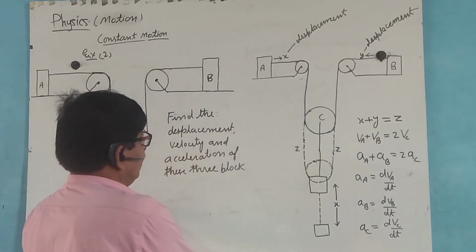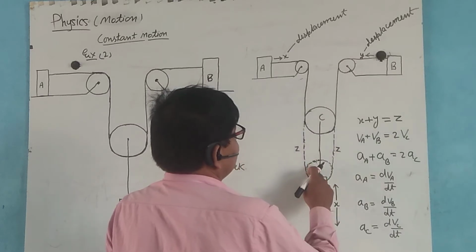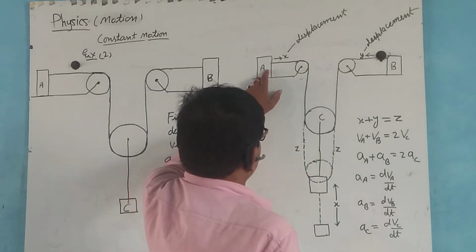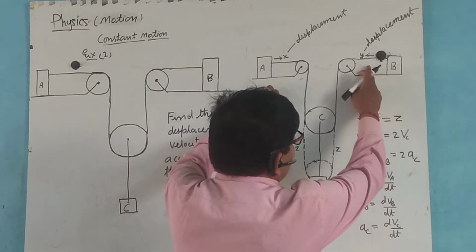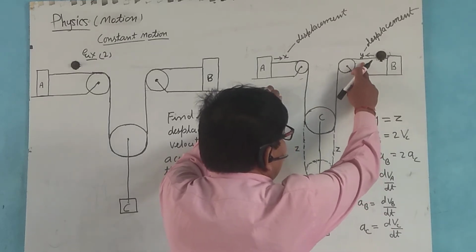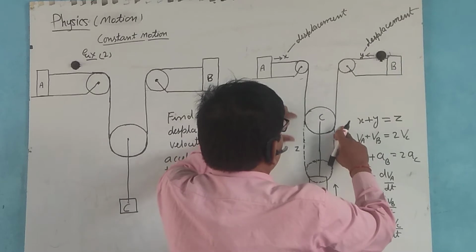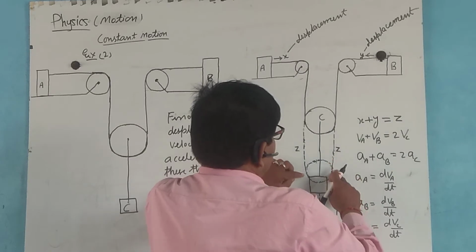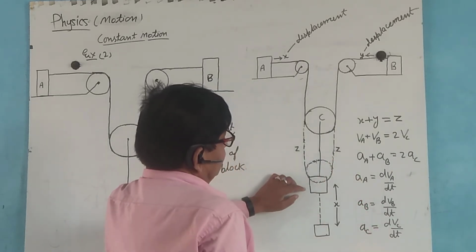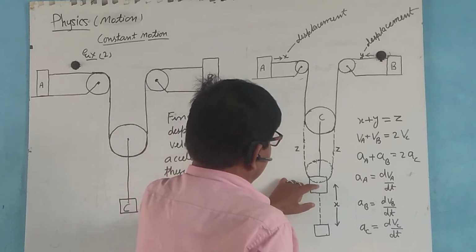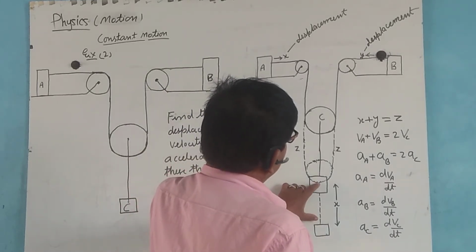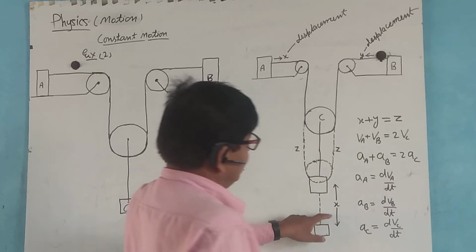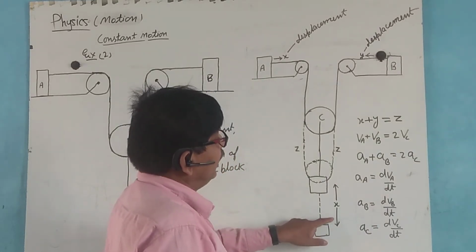After suspending block C here, this comes to this point, and block A displaces distance x, and block B displaces distance y here, and block C displaces distance z here, and block C comes to this point, suspended by distance z.